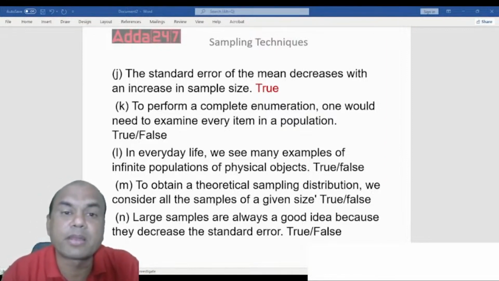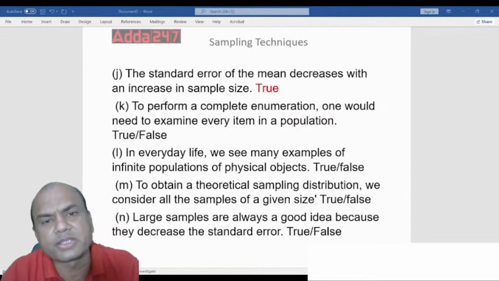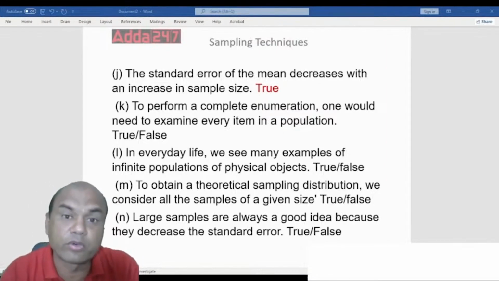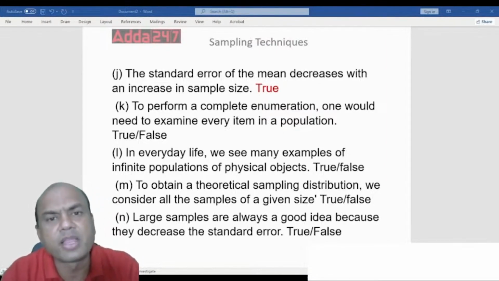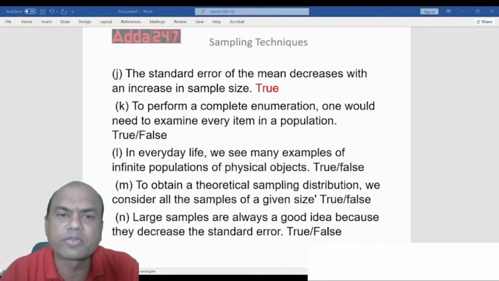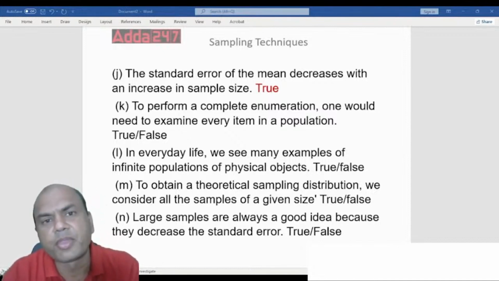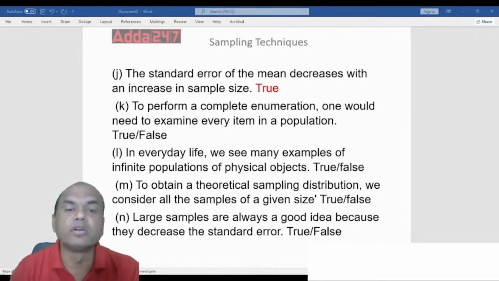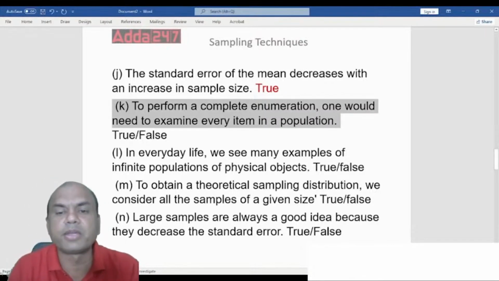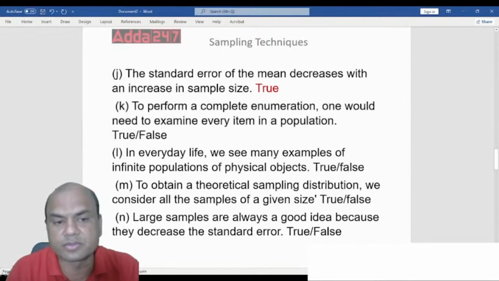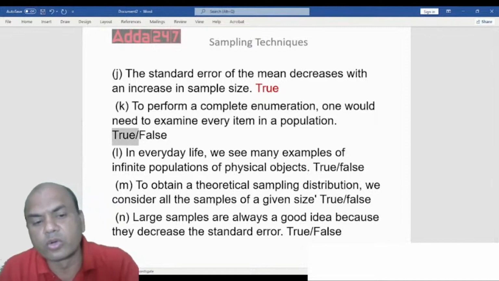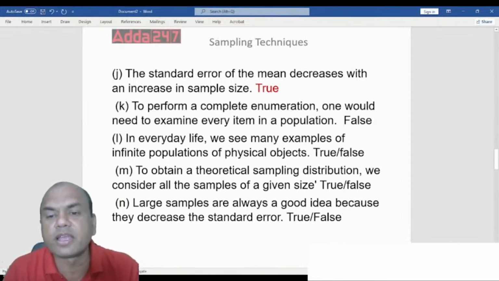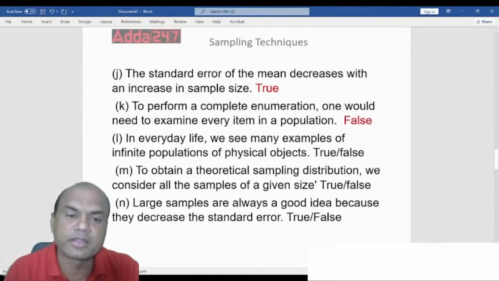We take some representative samples. We'll take the samples in the 4 corners of the city, or some 10 samples from various corners of the city, and then we'll find out the average salary, right? So, to perform the complete enumeration, one would need to examine every item in the population. That is false. You need not do the enumeration or the survey of each and every element.